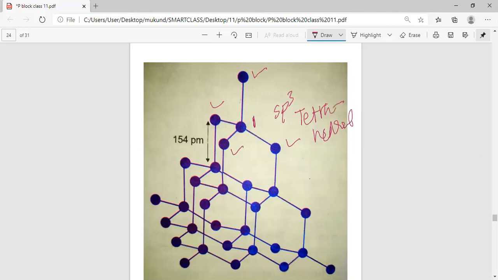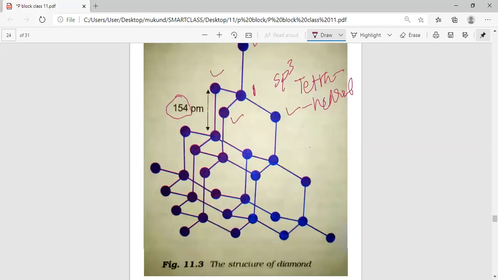So my dear students, you can see that this bond length is 154 picometer, which is the carbon-carbon single bond, and this kind of web-like structure is formed. This is a giant molecule. It is a very big molecule of carbon.